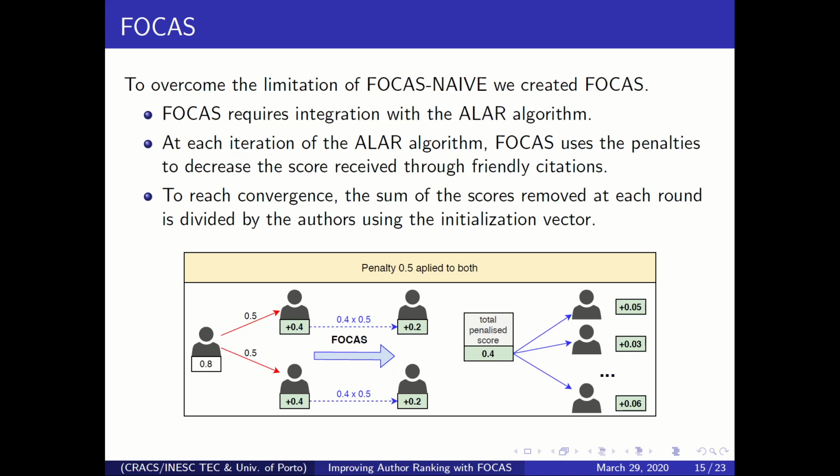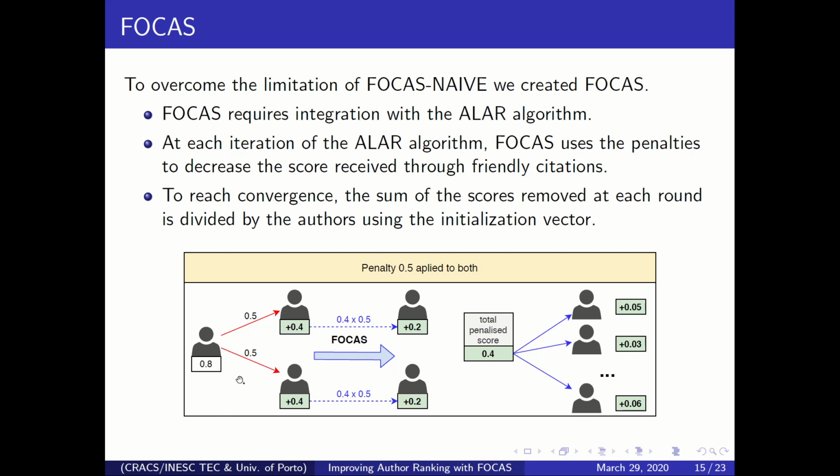Instead of applying the penalty directly to the weights of the citation network, FOCAS lets the score diffusion step proceed with the normal weights, and then after the score is received by the authors, it decreases the score of the authors depending on the penalty that was applied to that link. I know this might sound confusing because I don't have much time to go into the details, but let's take a look at this image.